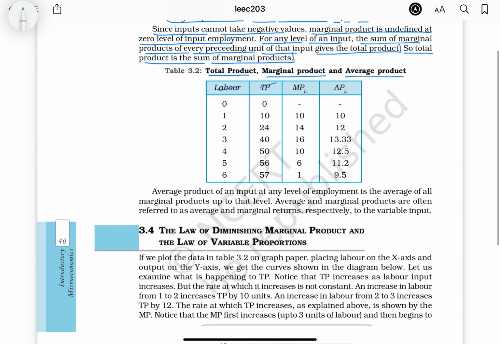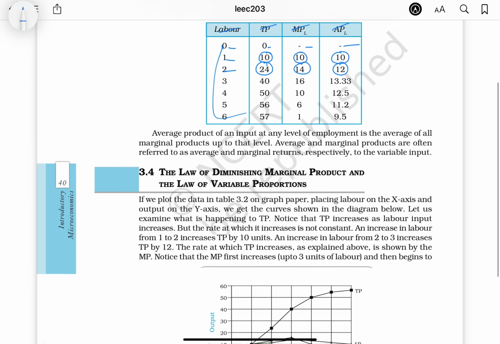Labor, total product, marginal product और average product. 0 0 0 कुछ भी नहीं है. 1 10 10 10, 2 24 14 और 12, ऐसे पूरी टेबल फॉर्म हो जाएगी.